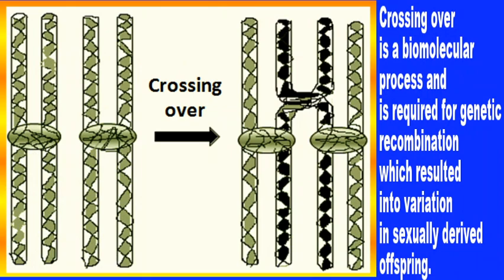Genetic vector means, in biology, vector means the thing or entity which carries something from one place to another place. That is known as vector.